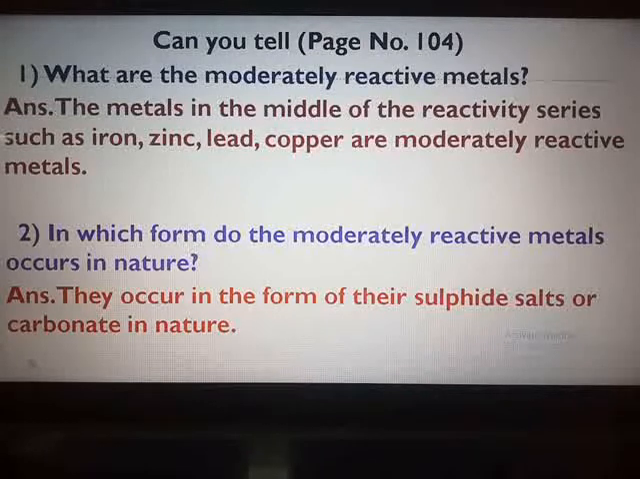Very simple. And you all know we have studied that how their sulfide ores, they are strongly heated to transform them into oxides, or the carbonate ores, they are strongly heated in a limited supply of air to transform them into oxides. So whatever they occur in the form of sulfides or carbonates are converted into oxides.